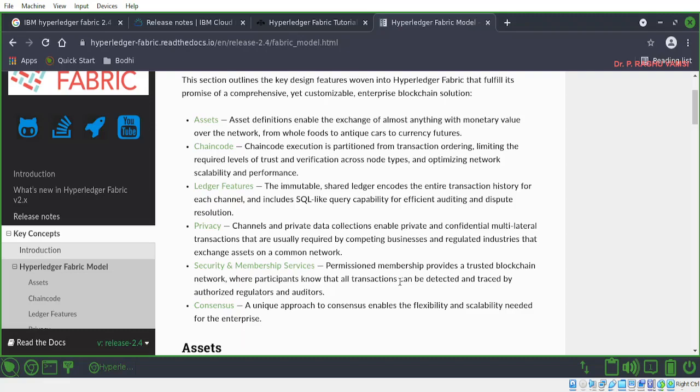Clear? I think by this time you can come to know how the security and membership services will be maintained. So the membership services will be provided by the MSP. And one more component here is the consensus. A unique consensus approach will be used in IBM Hyperledger, which is called practical Byzantine fault tolerance, PBFT. A unique approach to consensus enables the flexibility and scalability needed for enterprise. So it majorly uses the PBFT consensus that we have already seen during the consensus protocols.